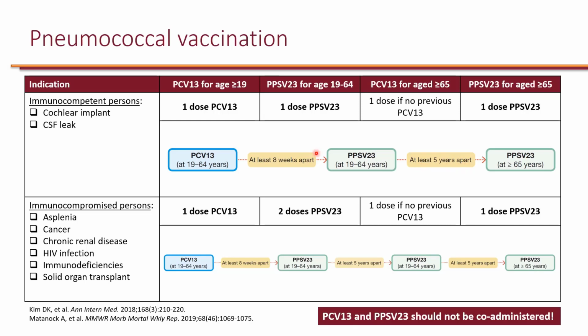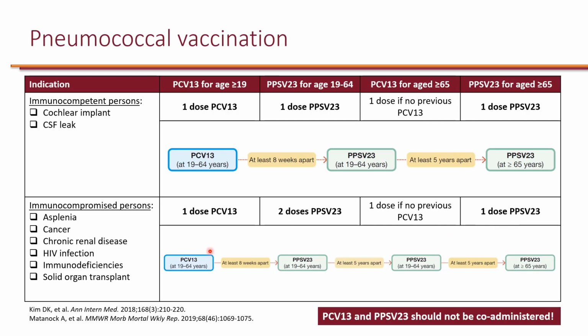Now, for immunocompromised persons, including those with asplenia, as well as those who have sickle cell disease, because sickle cell disease often leads to asplenia, those with cancer, chronic renal disease, HIV infection, immunodeficiency, and solid organ transplant, these patients are at very high risk of getting pneumococcal disease. So it is recommended to get 1 dose of PCV13 prior to age 65. And then they need to get 2 doses of PPSV23 prior to age 65. And then when they turn 65, they get 1 extra dose of PPSV23 just like everybody else.